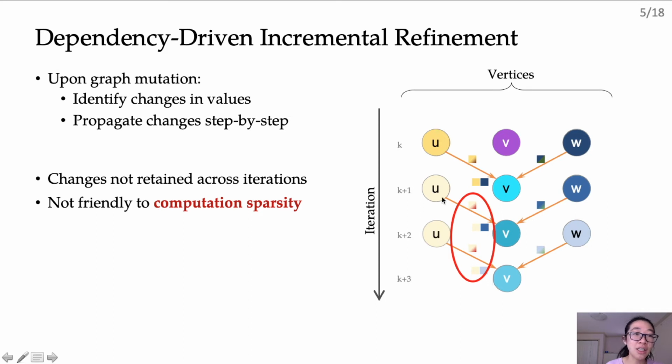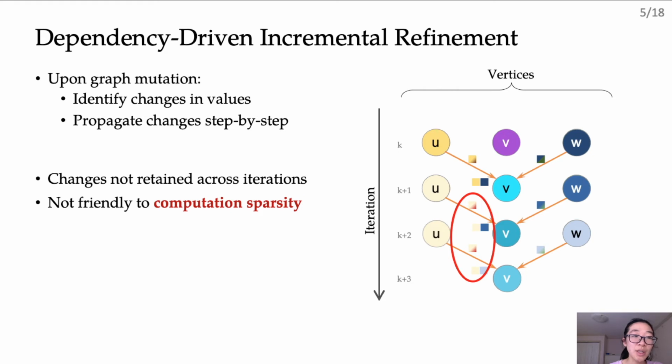The issue here is that the vertices do not retain the changes that they received in the previous iterations. So here, even if v had received this change in the previous iteration, it did not retain this change in the next iteration, which forces u to resend the value. Processing changes in this manner is not friendly to computation sparsity.